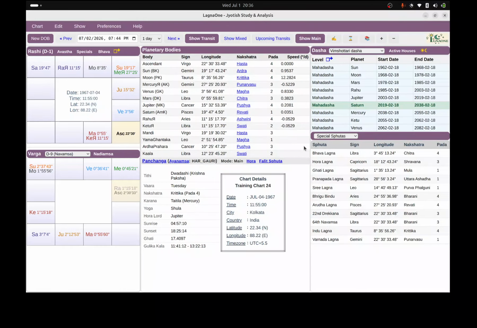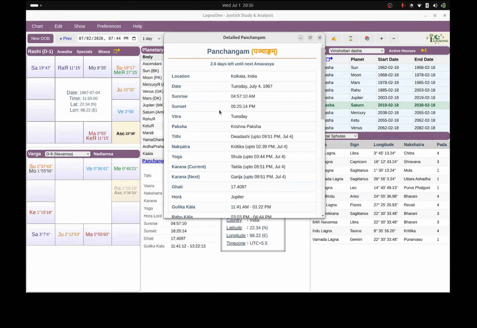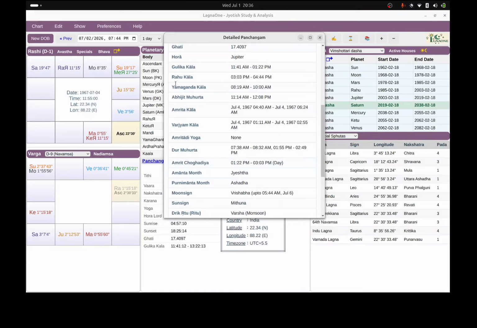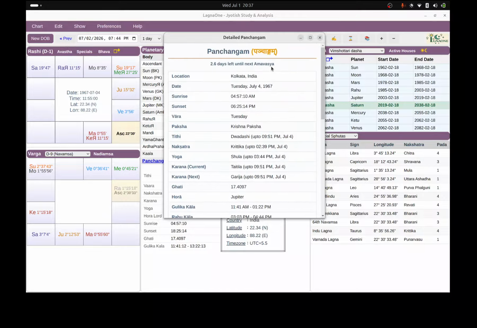Now one of the major improvements here is the Panchanga. Apart from the basic birth details related Panchangam, you have information like, if you scroll down a bit, Gulika Kala, Rahu Kala, Yamaganda Kala, Abhijit Muhurta, Amrita Kala, and Varjyam Kala. Very, very important ones, nakshatra based, very popularly used among traditionalists. Amritadi Yoga is like Siddha, Padma. There are like 4 types of Amritadi Yoga. This person didn't have any of those.